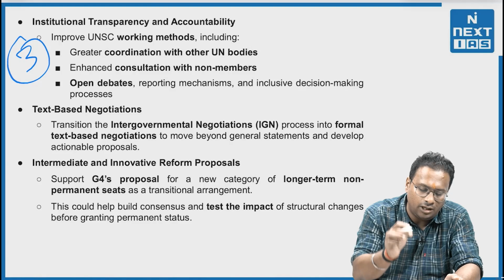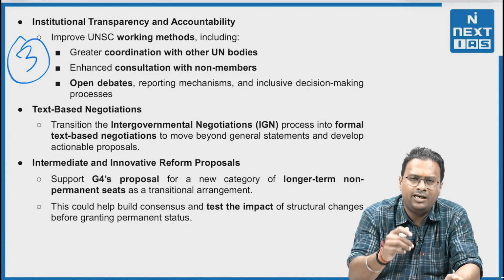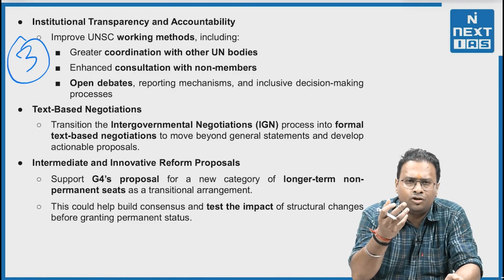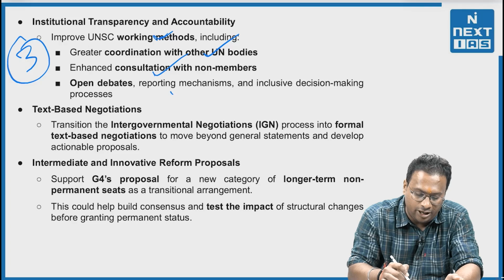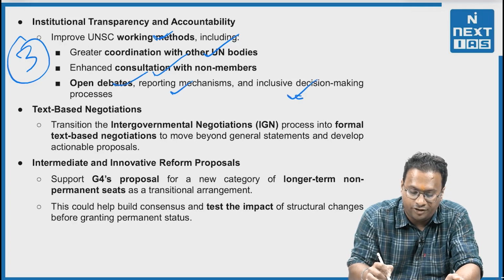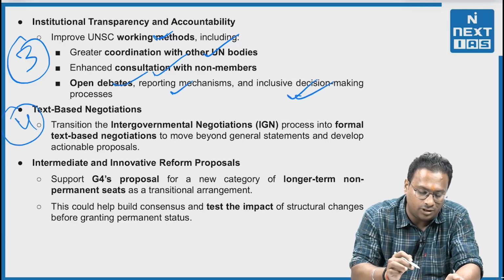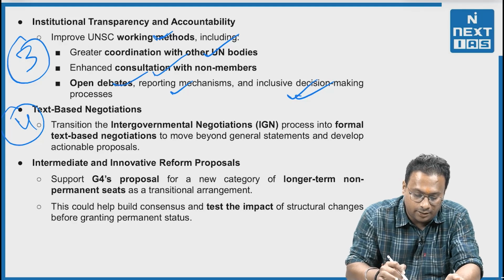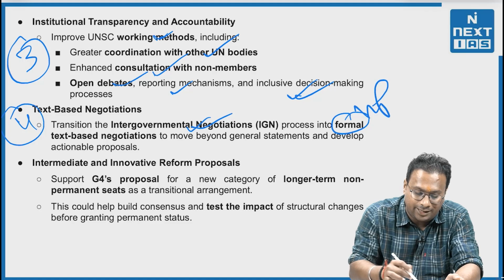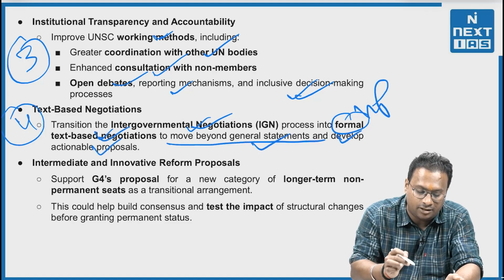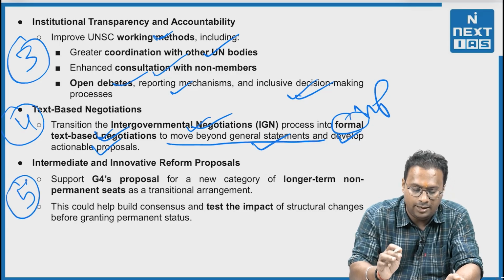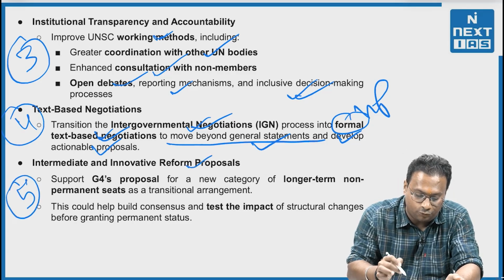Third, institutional transparency and accountability. In it, we are focusing on improving the UNSC's working methods for greater coordination within the UN bodies, enhanced consultation with the non-members, open debates, reporting mechanisms, and an inclusive decision-making process. Fourth, text-based negotiations. Transition the intergovernmental negotiations process into formal text-based negotiations to move beyond general statements and develop actionable proposals.